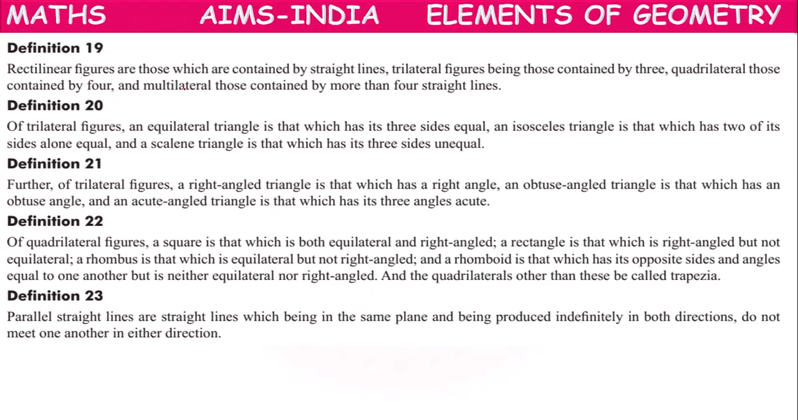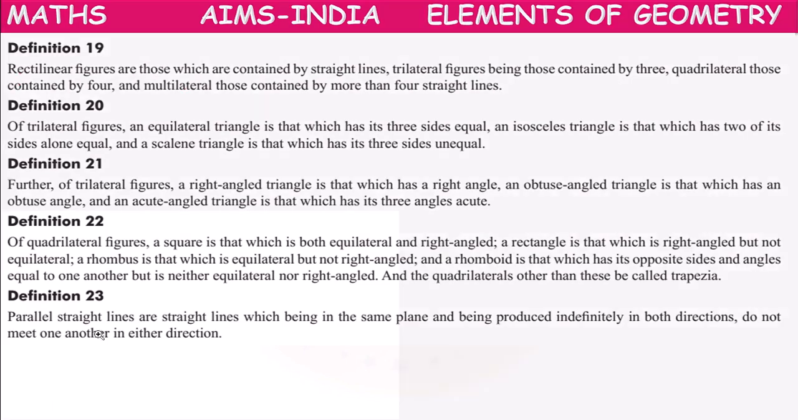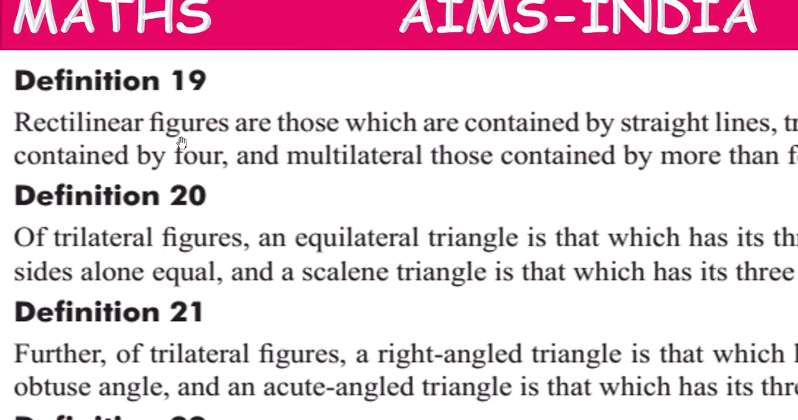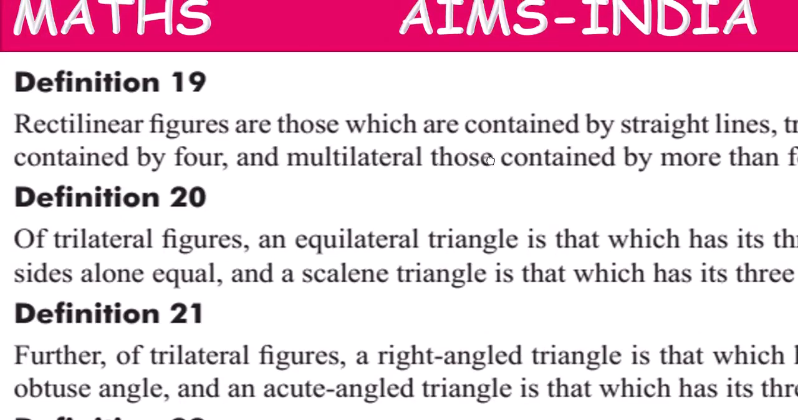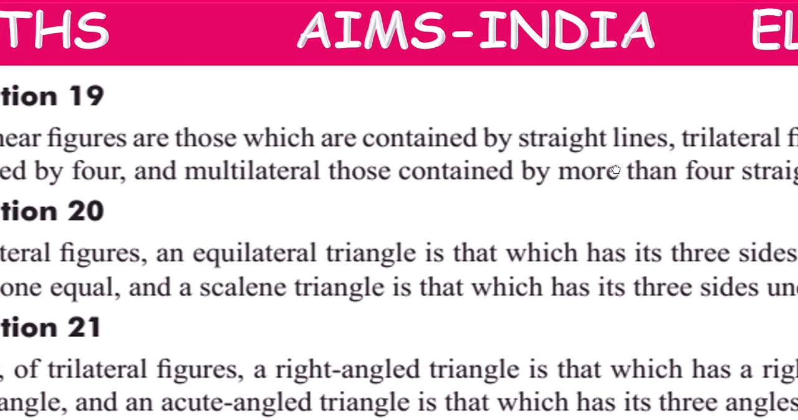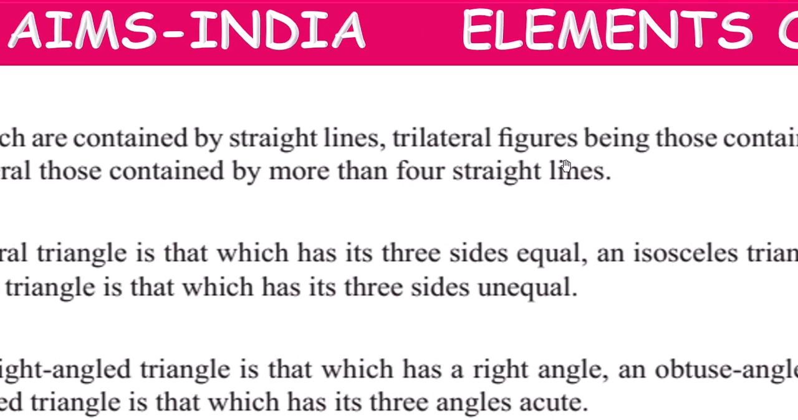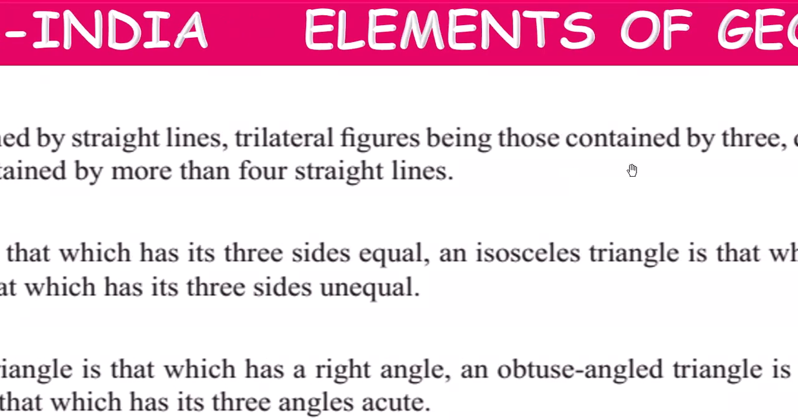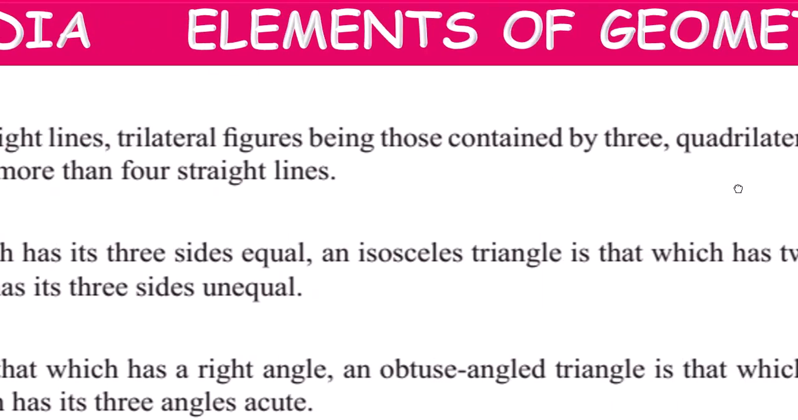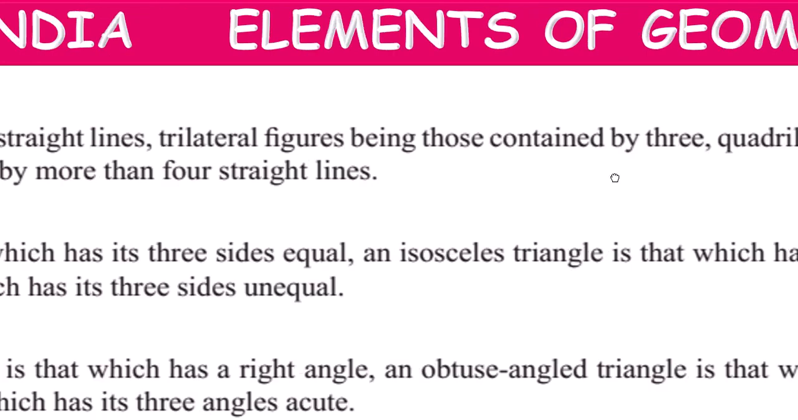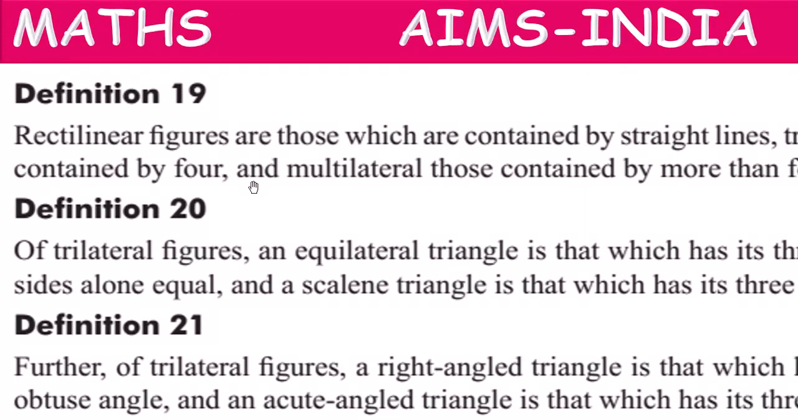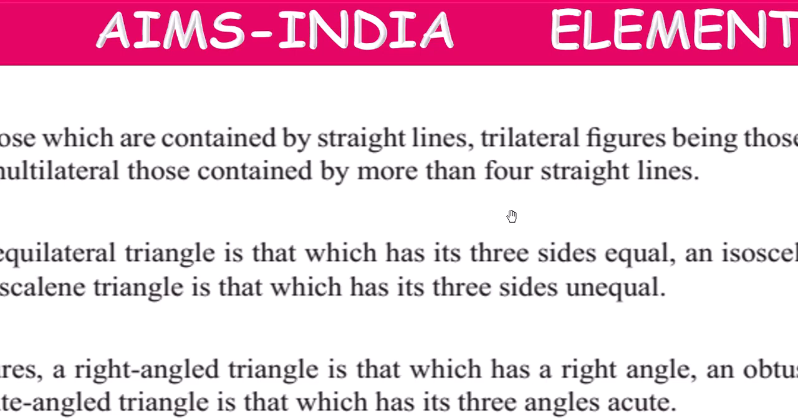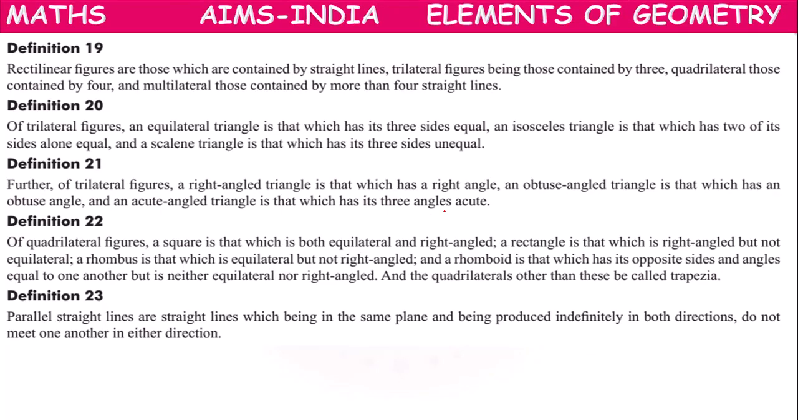So, okay, children, still, definition 19. Rectilinear figures are those which are contained by straight lines. Trilateral figures being those contained by three, quadrilateral, those contained by four, and multilateral, those contained by more than four straight lines.